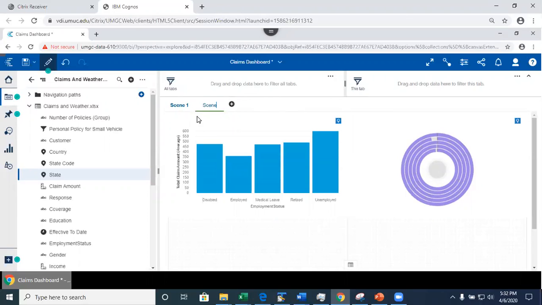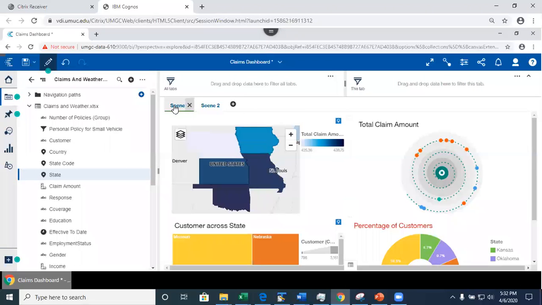Because you're going to use this dashboard to build your story. You're going to export the dashboard as a story, but any change that you make to the dashboard after you export it as a story will not be applied to the story. So you want to think carefully and plan ahead at this step.